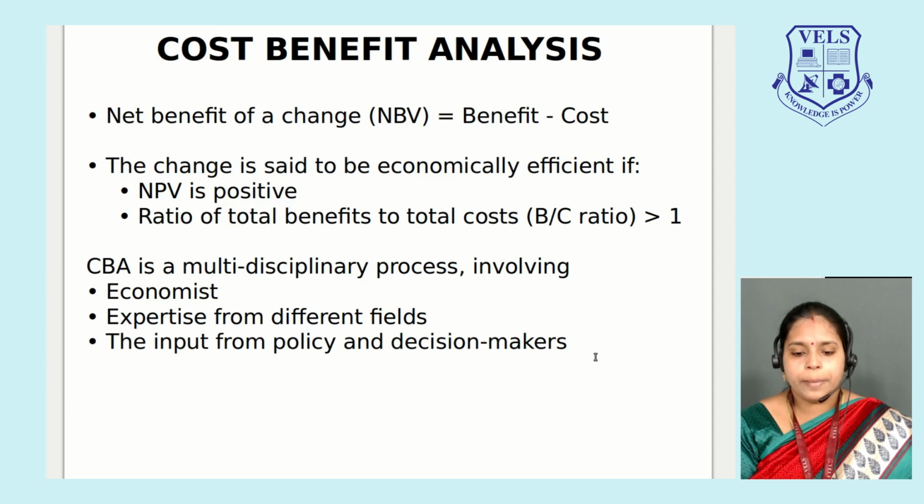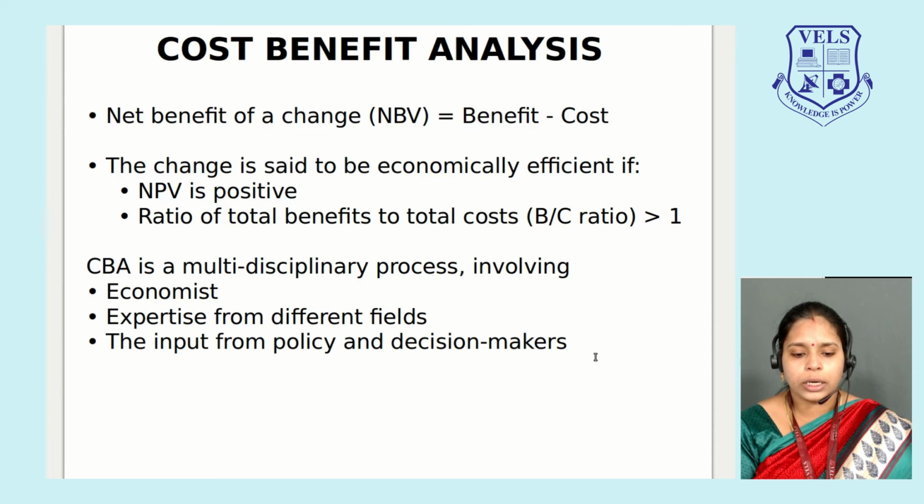At the same time, I said it should be greater than 1. In case you have a negative ratio, it means that the program does not save you more, the cost will be high. So, when the ratio is negative, this shows that the program won't save you more. You have to leave this program. You should not go in implementing this program. Please choose a better option. So, that is what the negative ratio says.